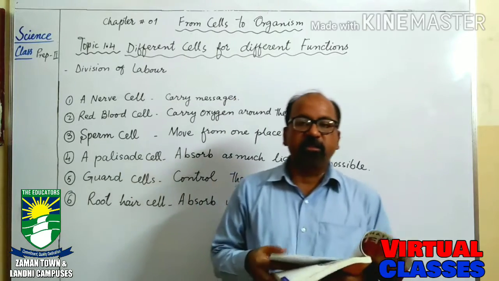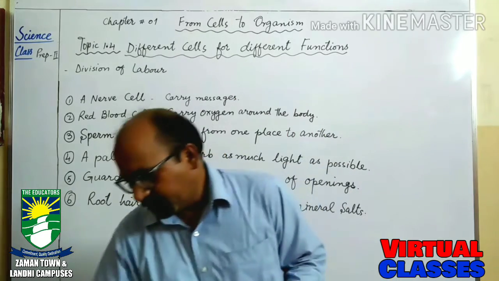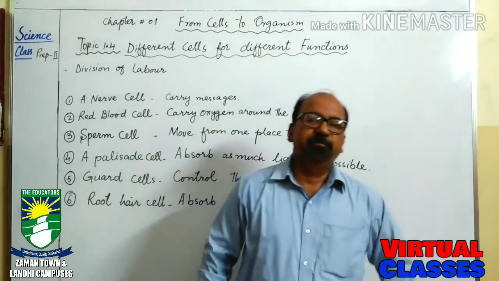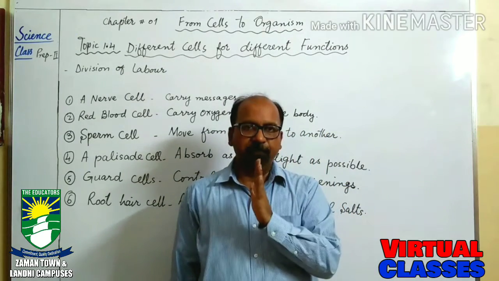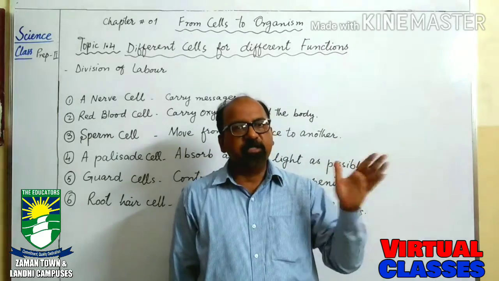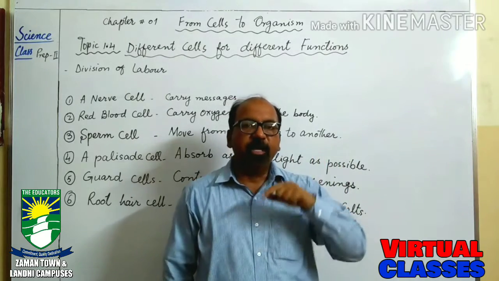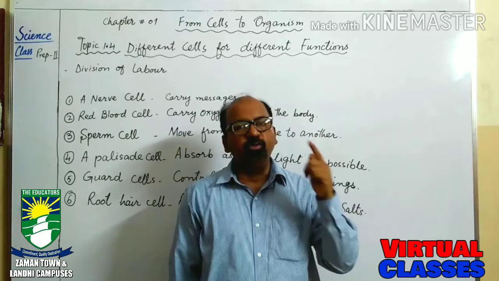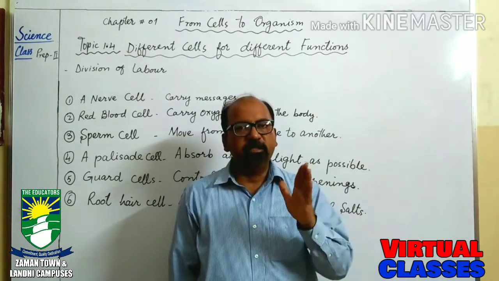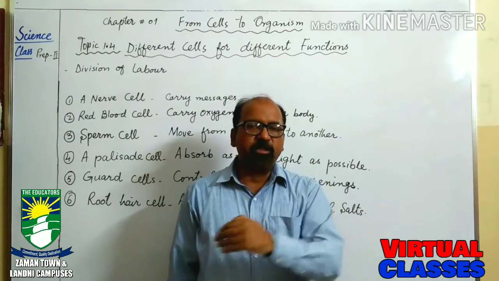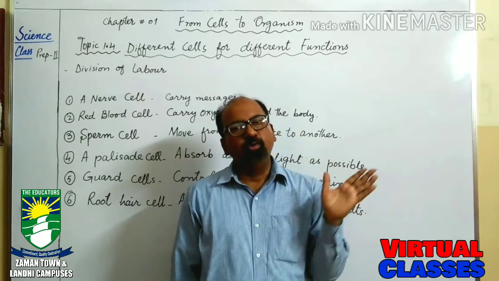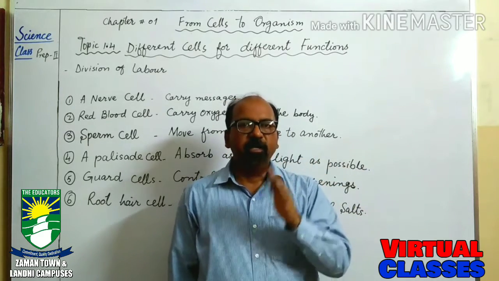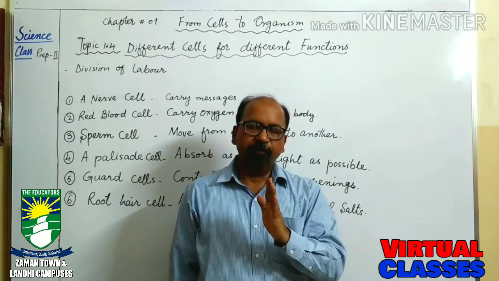So these two questions are given to you, but the main thing is to read the topic thoroughly. When you read the topic thoroughly from the book, it will be very easy for you to find the answers. Not only these two questions, if any other question is asked, you will be able to answer it when you read thoroughly.